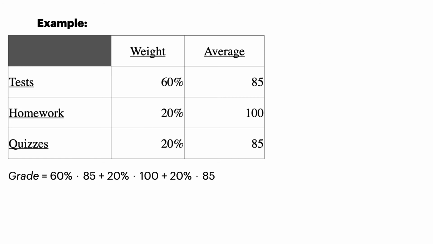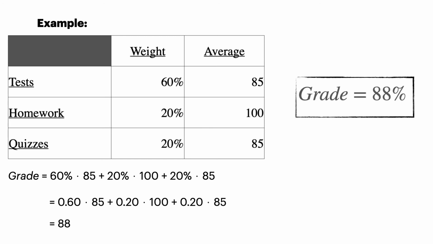That would be 60% times 85 for the exams, 20% times 100 for the homework, and 20% times 85 for their quizzes. Don't forget to turn those into decimals. What do we get? We get 88. So their grade would be an 88%. That's really good, right? That's a B. It's a high B. It's like a B plus.